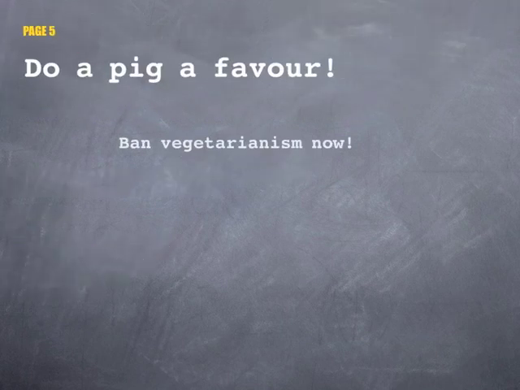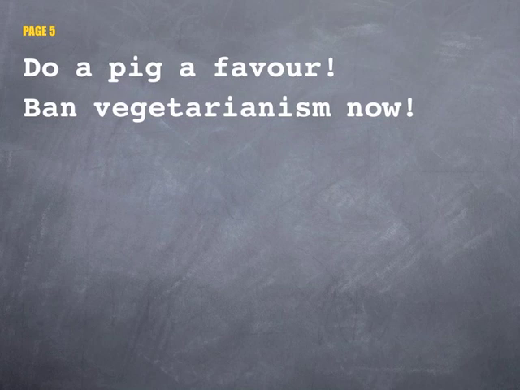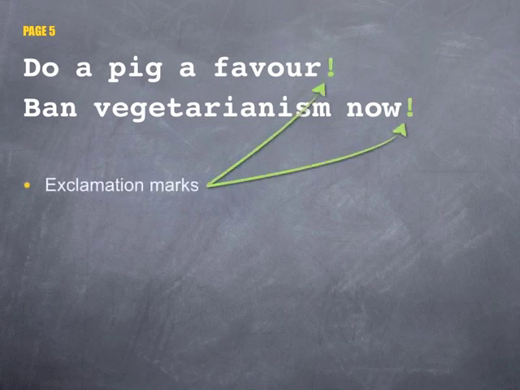The next headline is on page 5, "Do a Pig a Favour, Ban Vegetarianism Now". The reference to pigs and vegetarians in this headline suggests some kind of disagreement between people who eat meat and those who don't. Notice the use of exclamation marks here which instantly grab the reader's attention because they suggest a number of things: shouting, drama, tension and emotion.